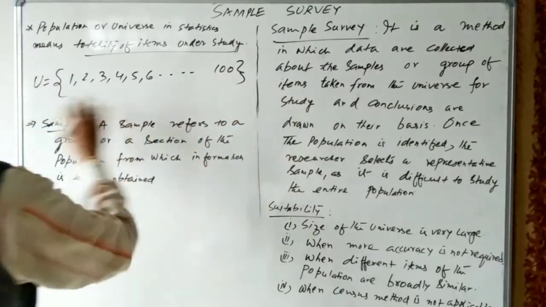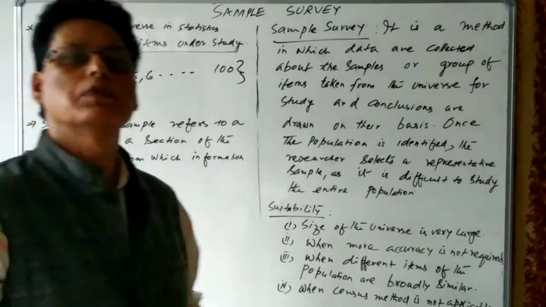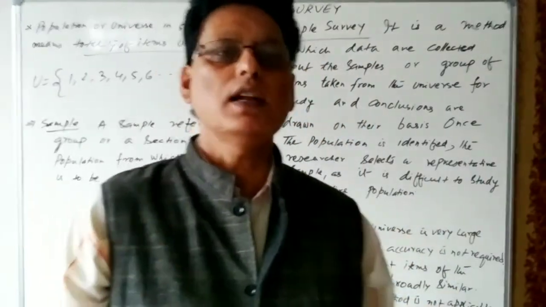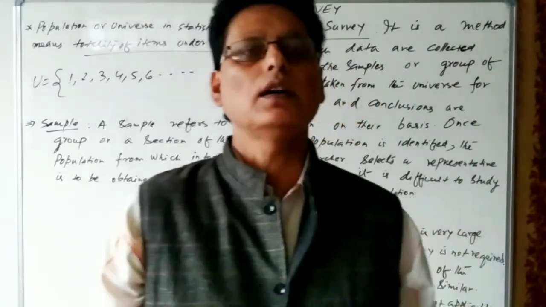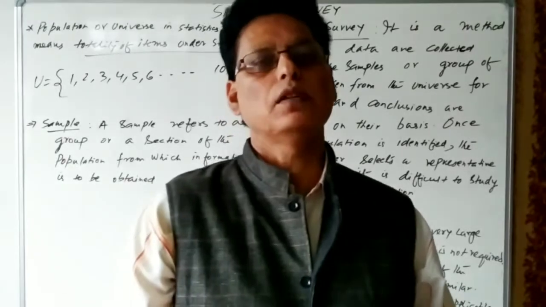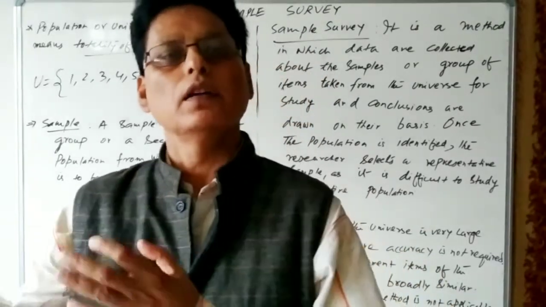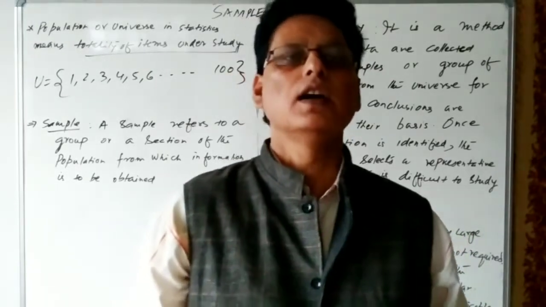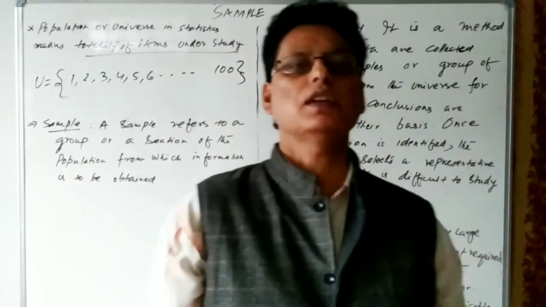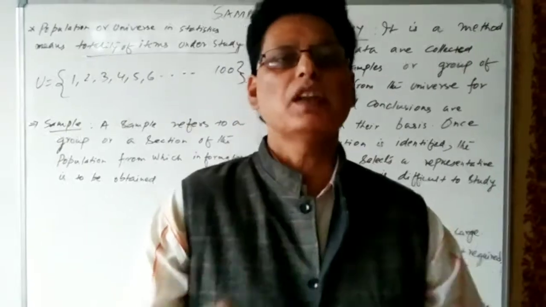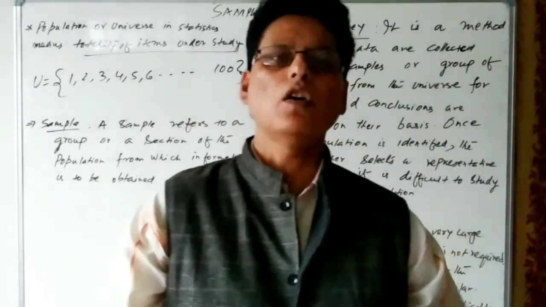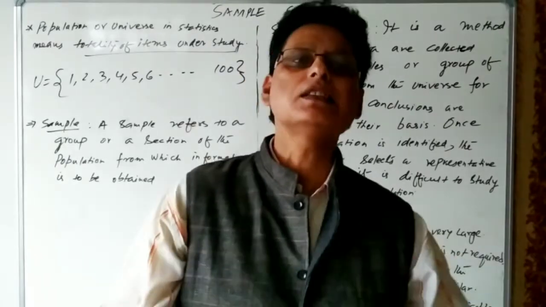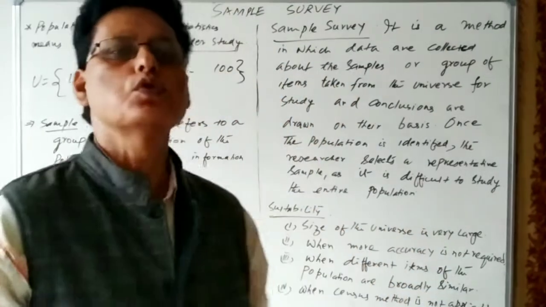If we want to study the standard of living of the people of that locality or village, then under the census method, the enumerator, the investigator, or the researcher will collect the information from each and every household.